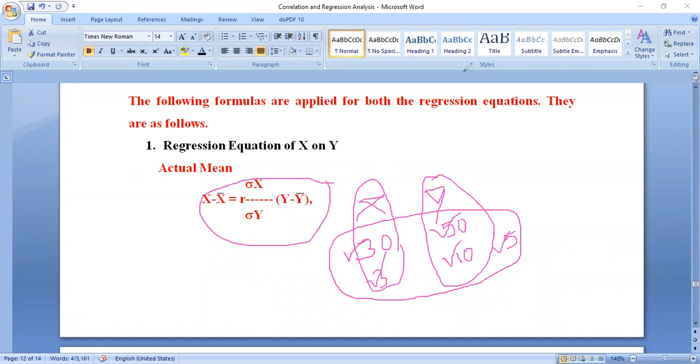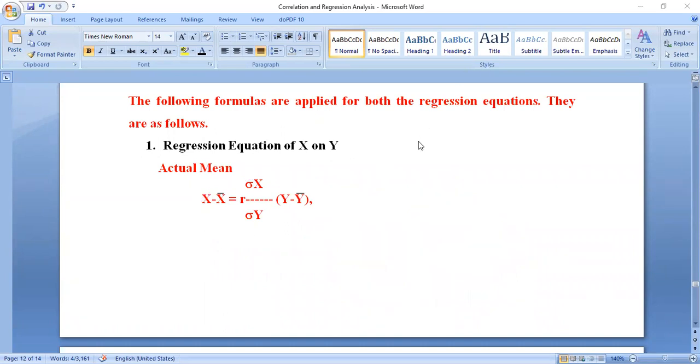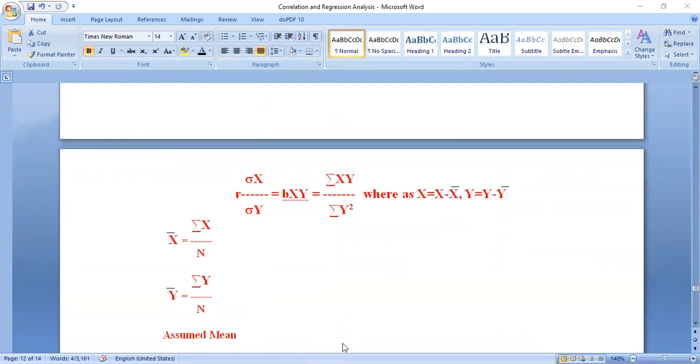Again observe carefully, the actual mean method formula. First of all, we have to find x bar and y bar. What is the x bar principle here? Sigma x by n. Sigma x stands for the sum of the variables. Suppose in the x case, total 10 variables are there. These 10 variables you have to add. After completion of addition, suppose you got 300. Then x bar is equal to 300 divided by 10, and you will get 30. This is the first case.